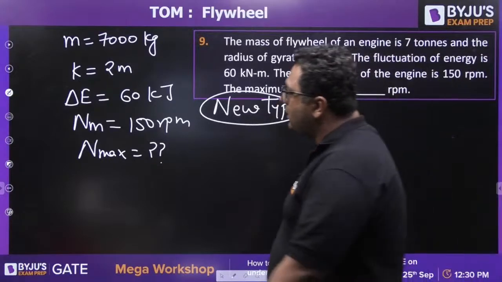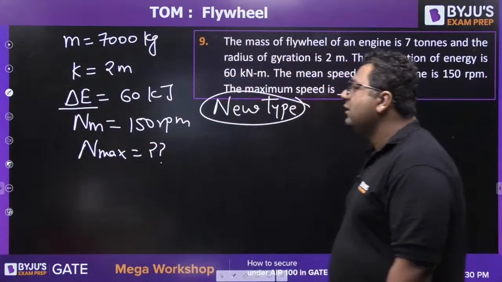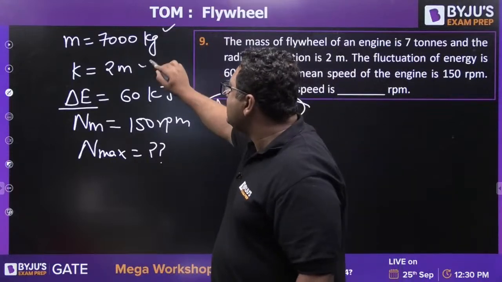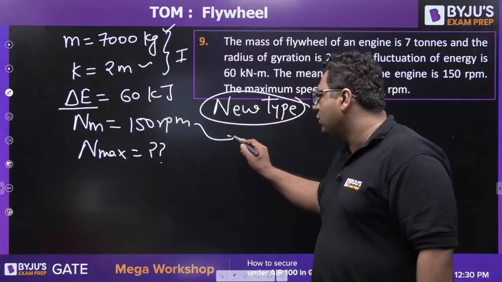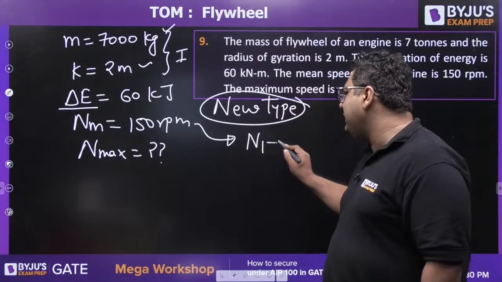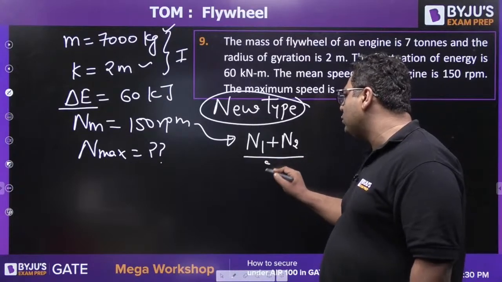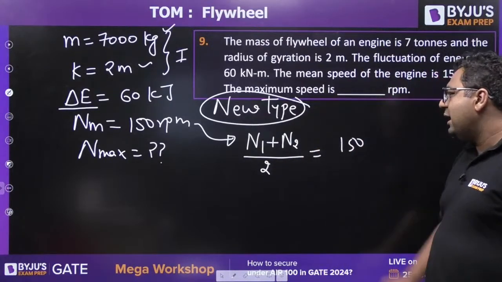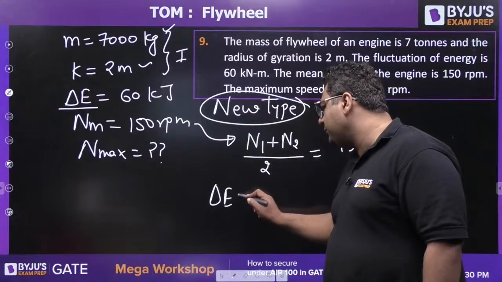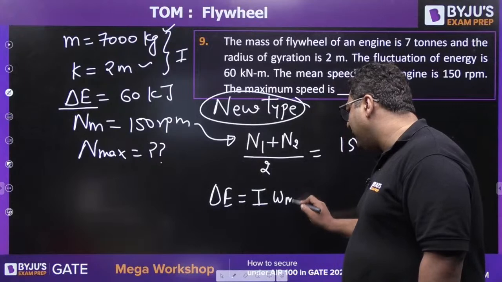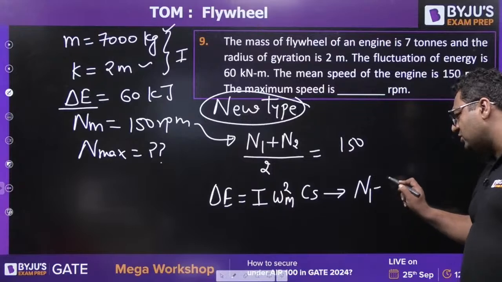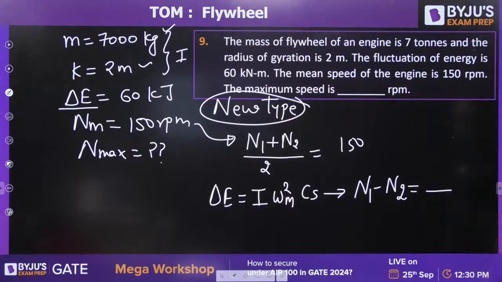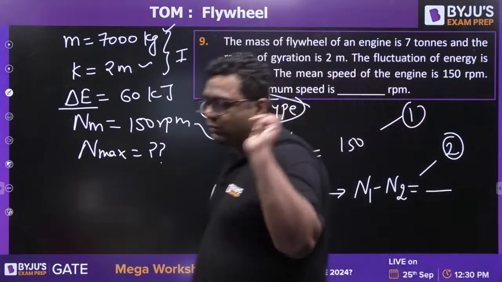Try to solve it. You know what delta E is, and M is already given to you, K is given to you. This will give you the value of I. N mean is already given to you. You need to make two equations. N mean is nothing but N1 plus N2 by 2. This will be 150. And you know delta E is nothing but I omega mean square Cs. So from the Cs you can find an equation in N1 minus N2. Solving these two equations you can find N1 and N2 both. You will get your answer.